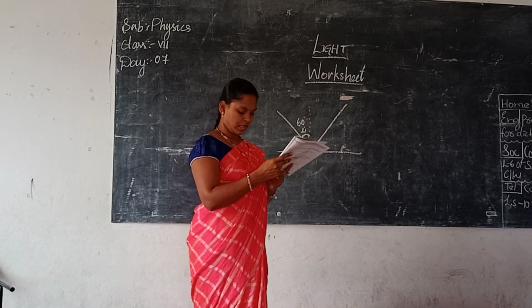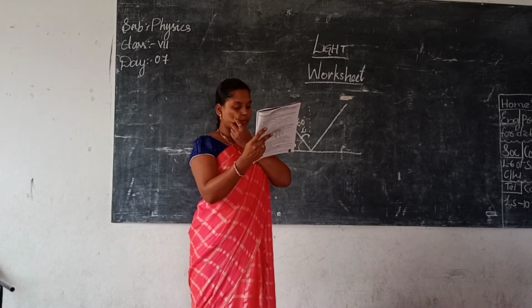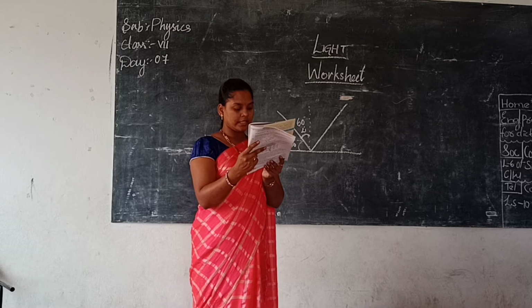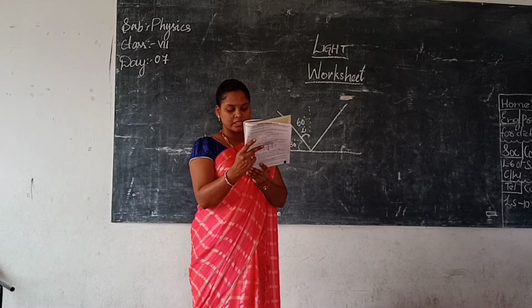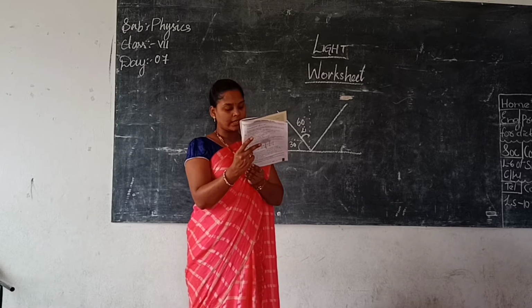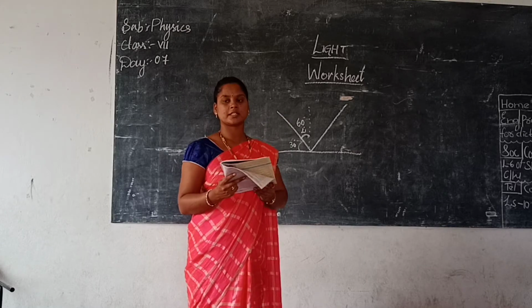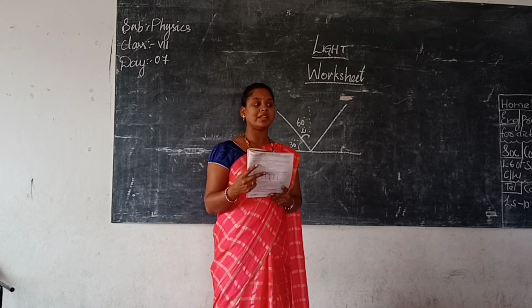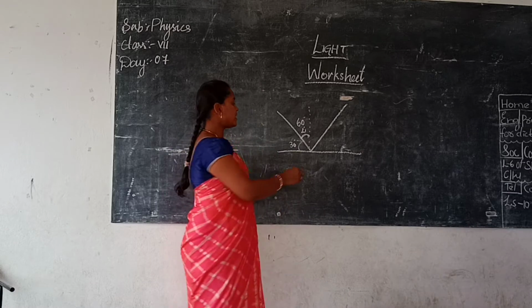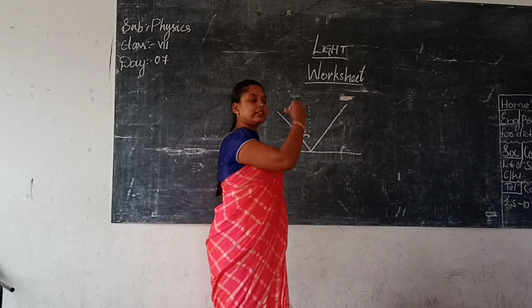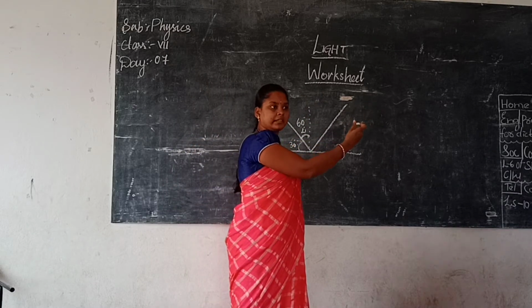Now, what is the percentage decrease in the angle of reflection if the angle of incident ray moves to an angle of incidence of 30 degrees? Here, one sum we have already finished. If the angle of incidence is decreased by 10%, the angle of reflection also decreases by 10%.